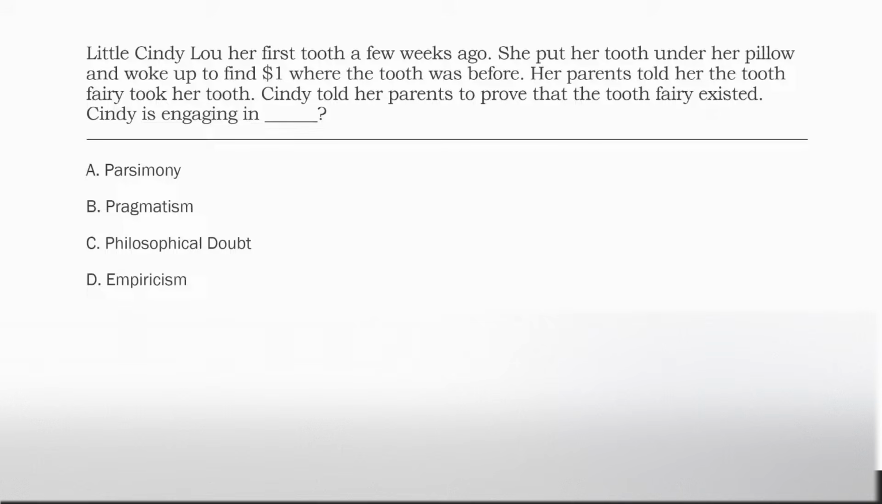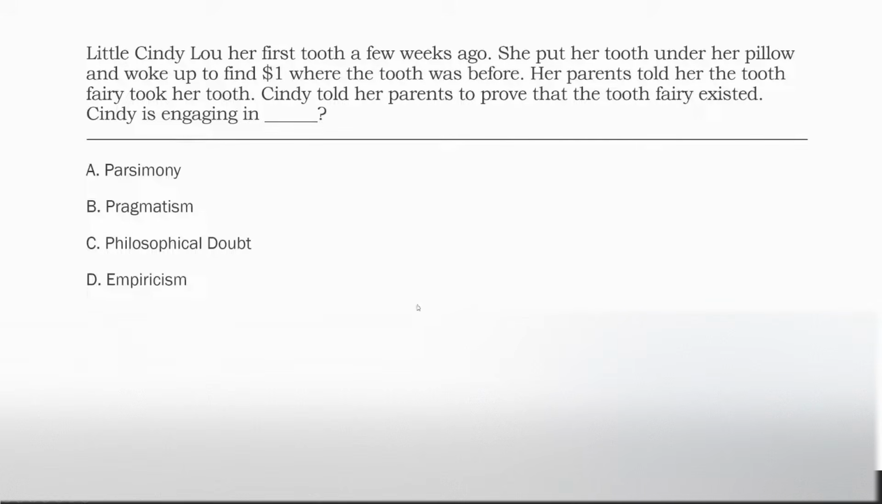Her parents are telling her the tooth fairy is the reason she has that dollar bill. Cindy says, I don't think so. You need to prove that to me. I don't believe this long-standing theory of the proof of the tooth fairy. I need more proof. Cindy is engaging in philosophical doubt.